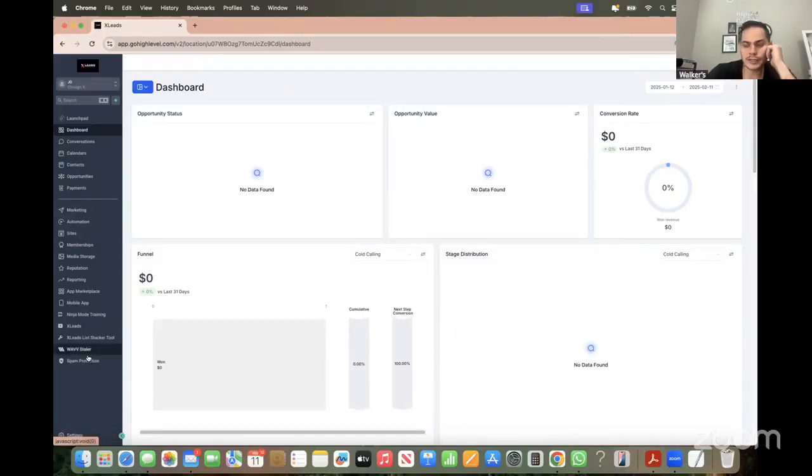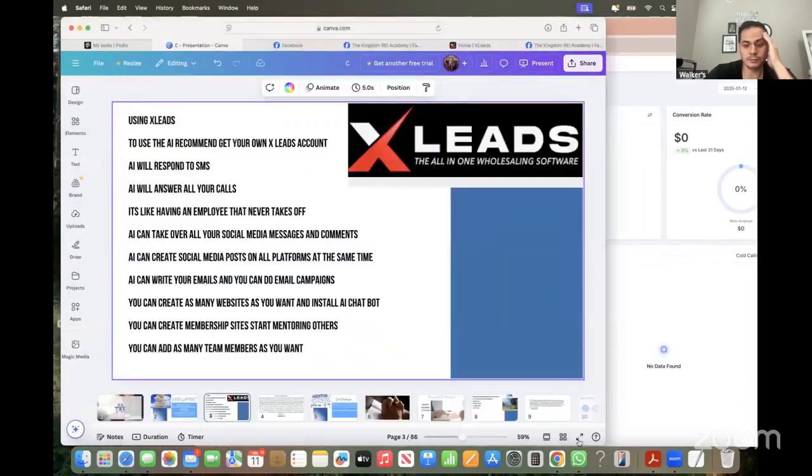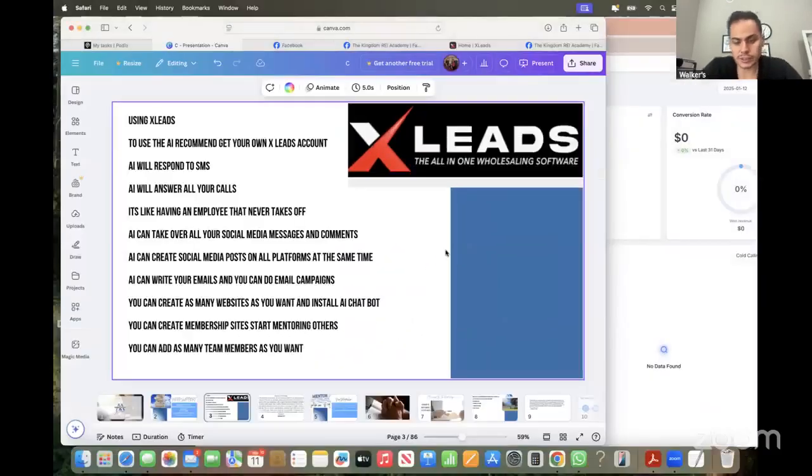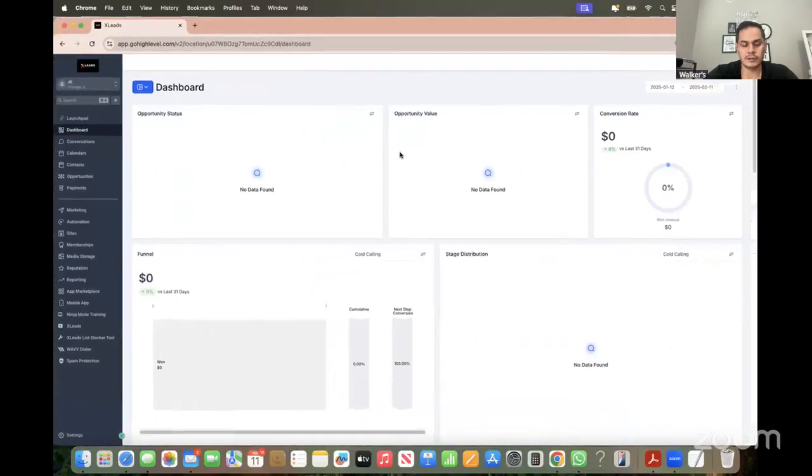So our recommendation is this: get X Leads on your own, because we're not going to be able to turn on AI for a bunch of different people. You're going to have to train your AI for your business and your company, and your AI is going to be responding like, "Hey, this is your company." I worked with Russell with Chicago Mutual, right? We can't train AI for every single company. So get X Leads on your own, and then you can get access to this, and you're going to be able to have AI text and answer phones for you.